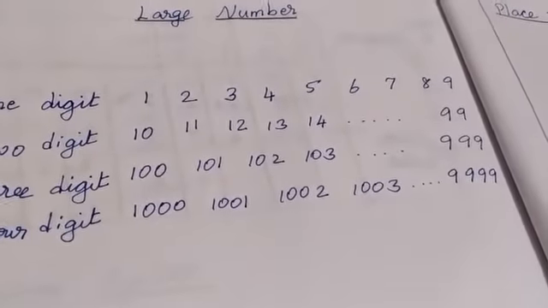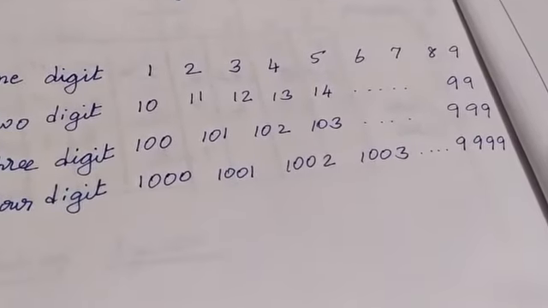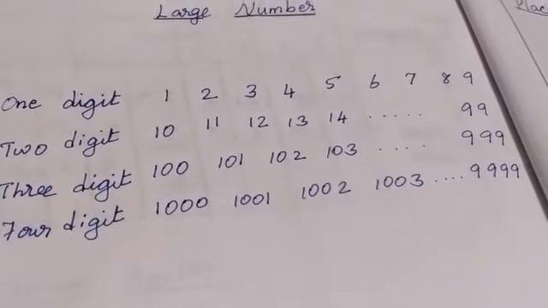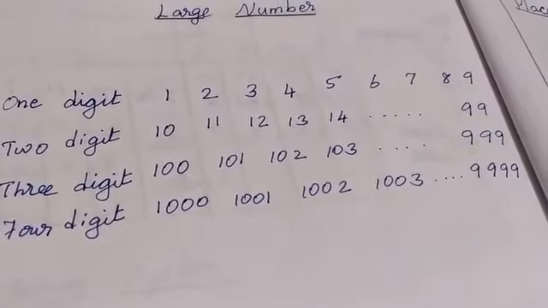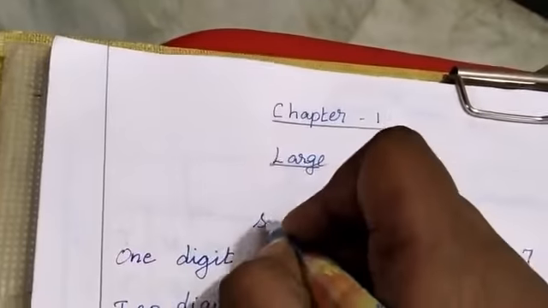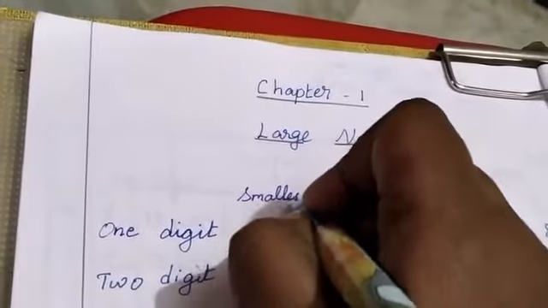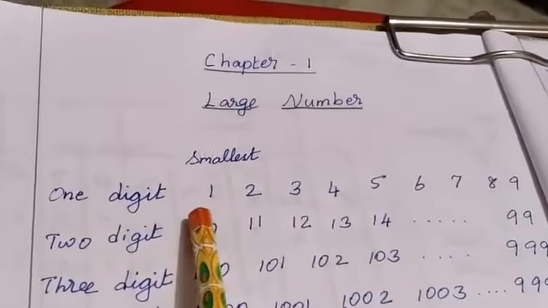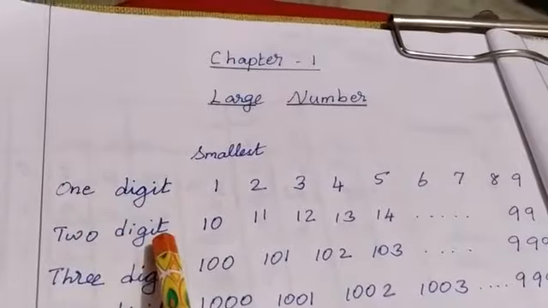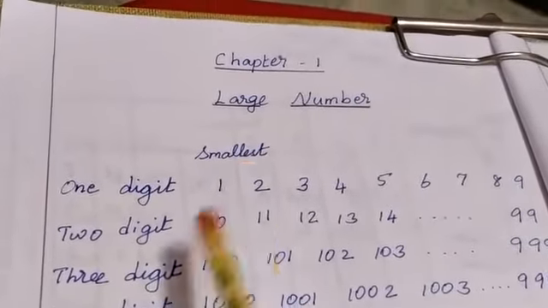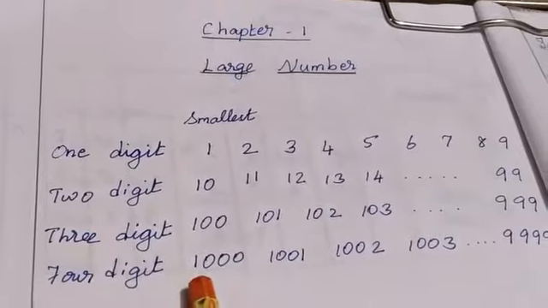Continuously we may write up to 7 digits or 8 digits, anything we may write. From this we are going to study the smallest number and the largest number. First the smallest number. Here the smallest one digit number is 1. The smallest two digit number is 10. The smallest three digit number is 100. The smallest four digit number is 1000.